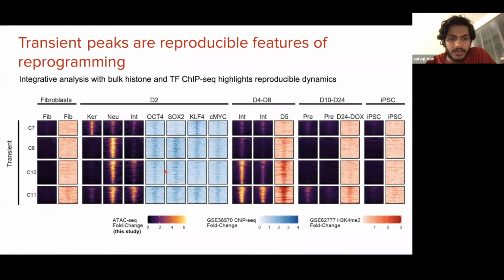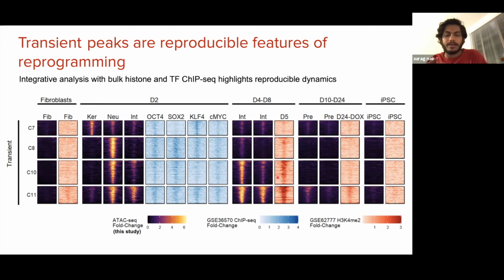And indeed, if we integrate our data with existing public ChIP-seq, day 2 ChIP-seq for OCT, KLF, and MYC, for example, or the K4ME2 histone mark at different time points, we see that our ATAC-seq dynamics can be recovered from other analyses of bulk reprogramming. This suggests that many of these transient peaks are reproducible features that are highly specific to reprogramming.